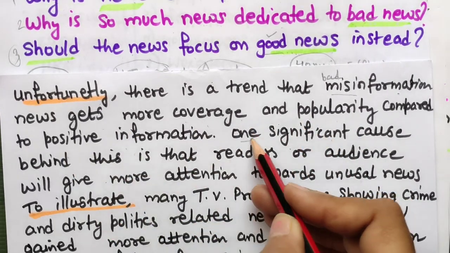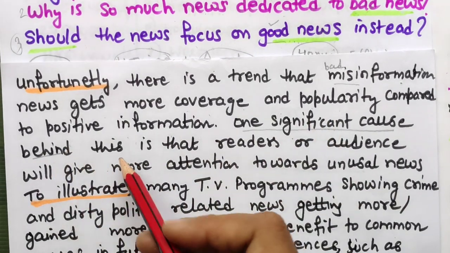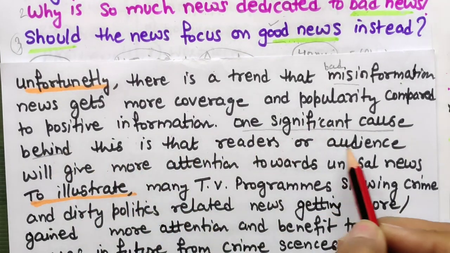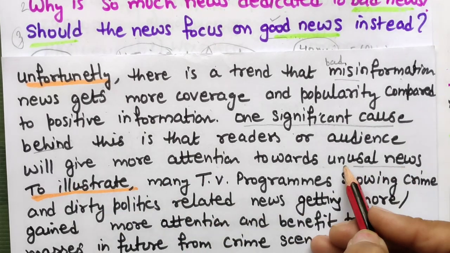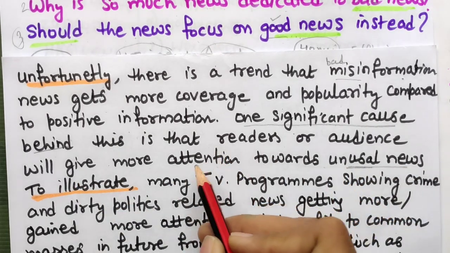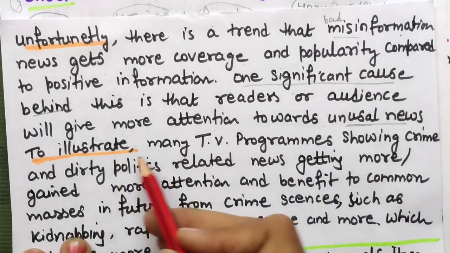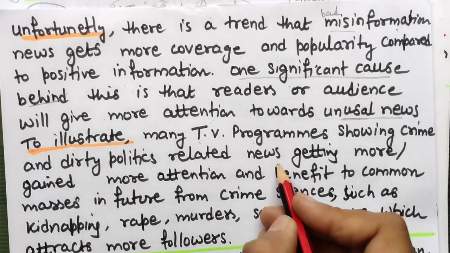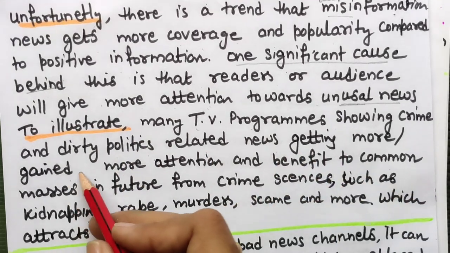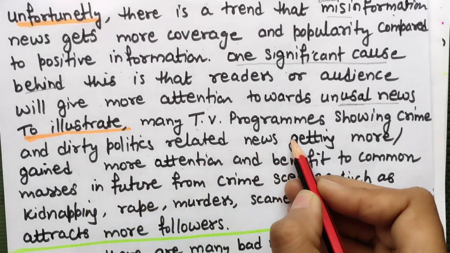One significant cause, we are giving reason, one significant cause behind this is that readers or audience will give more attention towards unusual news. To illustrate, many TV programs showing crime and dirty politics related news gained more attention.